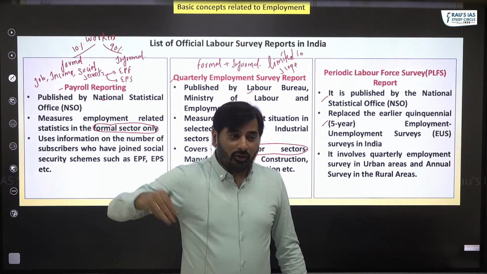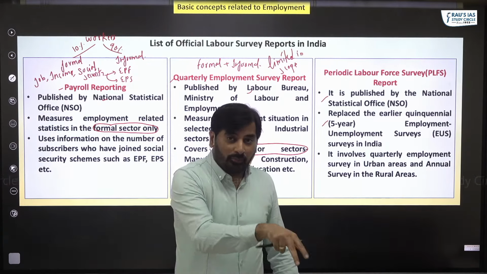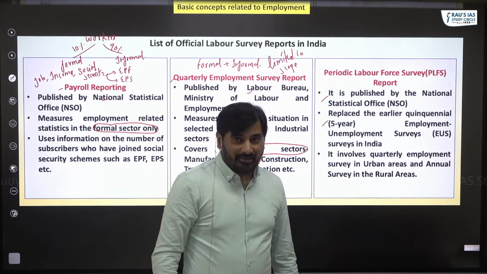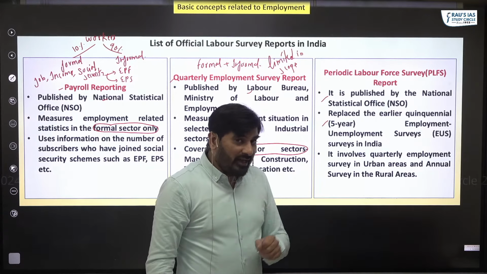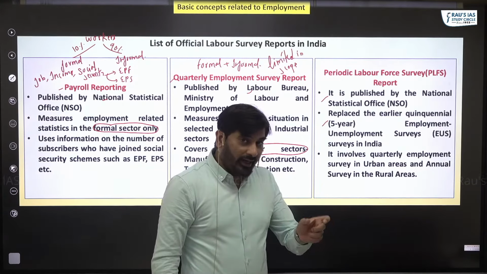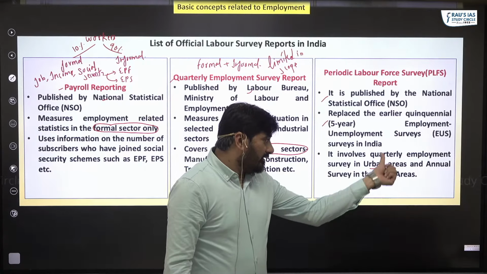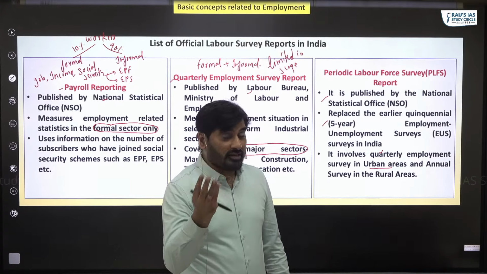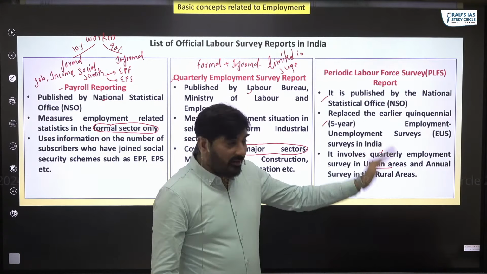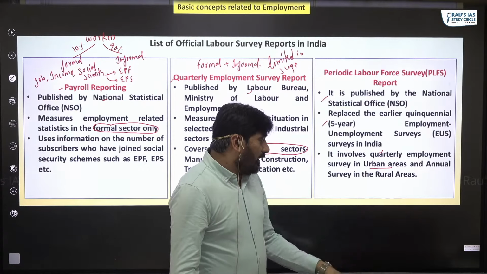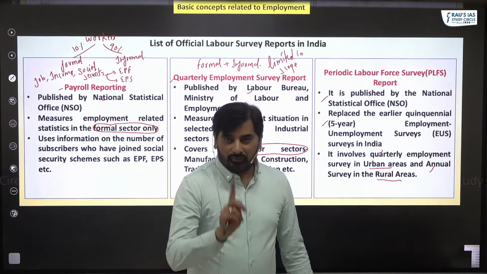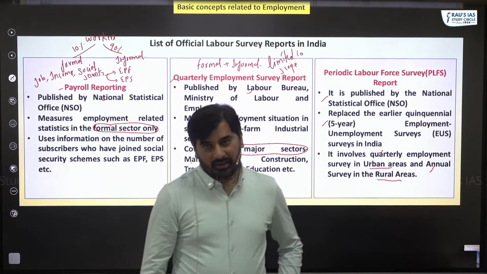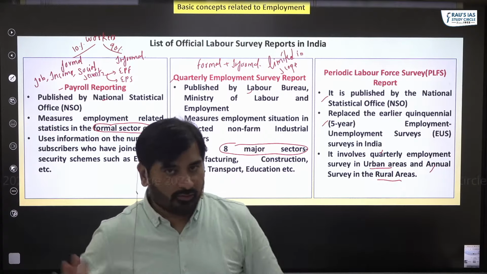That is why, in order to improve the frequency at which we are publishing the labor survey reports, we replaced this report with PLFS. And as you can see, the PLFS captures employment and unemployment in the urban areas on a quarterly basis, which means in 1 year, you'll have 4 reports, which is better as compared to earlier. Same way, it captures employment in the rural areas on an annual basis, 1 year. So please remember the frequency for urban areas and rural areas. Keeping this in mind, let's go to the next part.